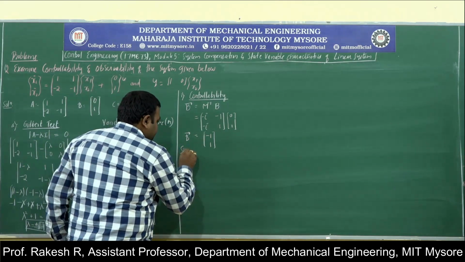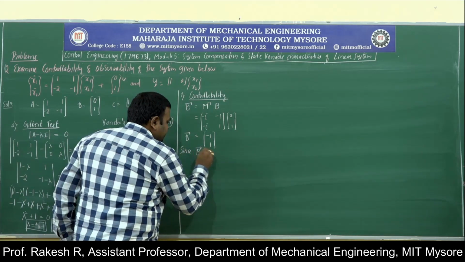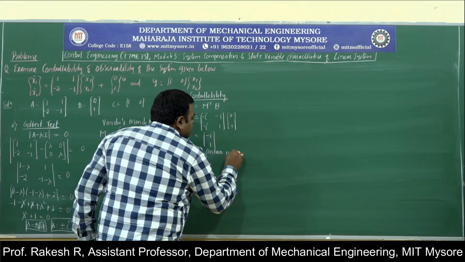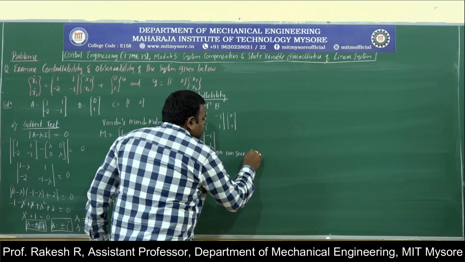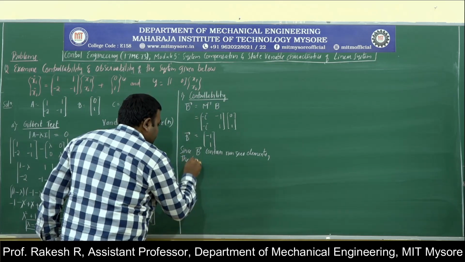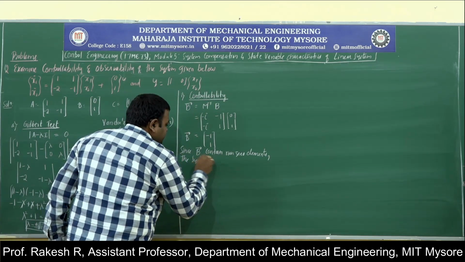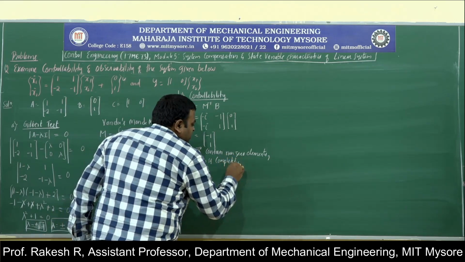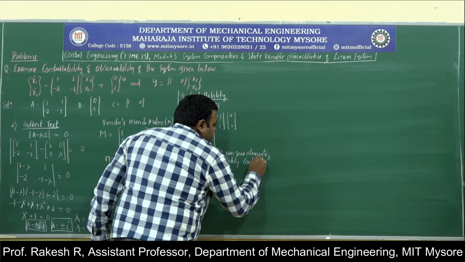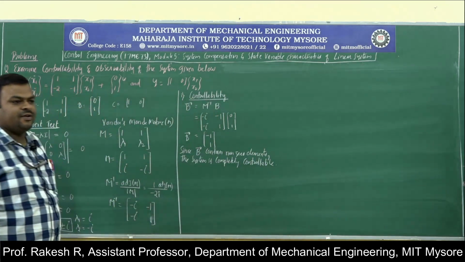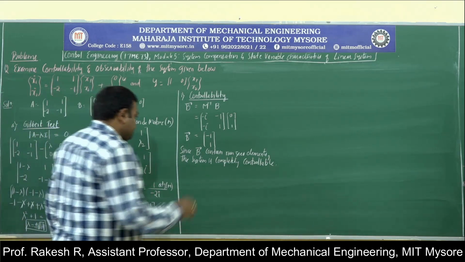Since vector B contains non-zero elements, the system is completely controllable. This is the conclusion we will draw using Gilbert's test.